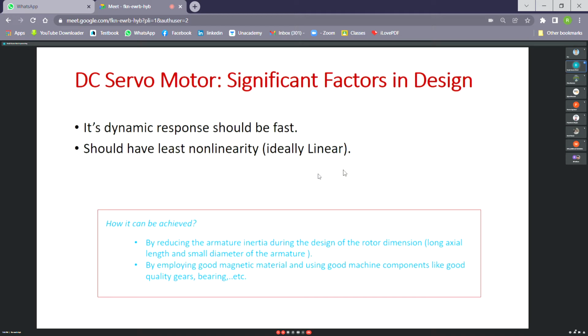Regarding the electrical system, the iron core that is present has hysteresis. So this plays a very big role in nonlinearity. These hysteresis in the magnetic circuit. So you have to design the magnetic circuit with good quality magnetic material.